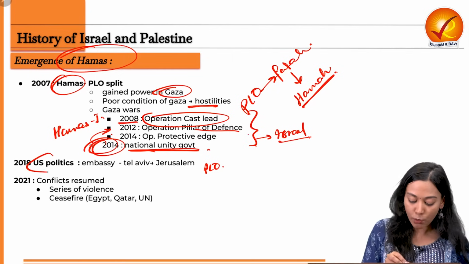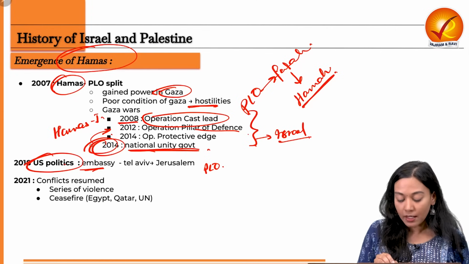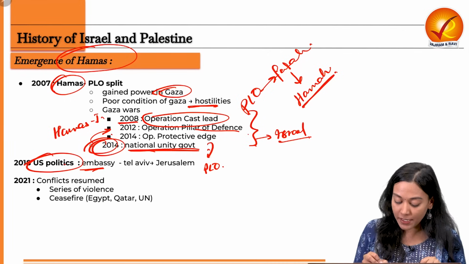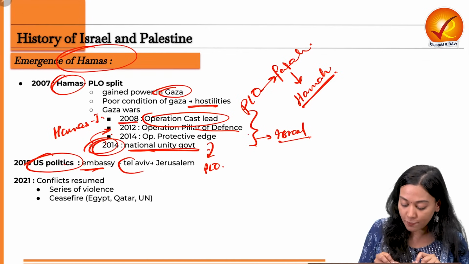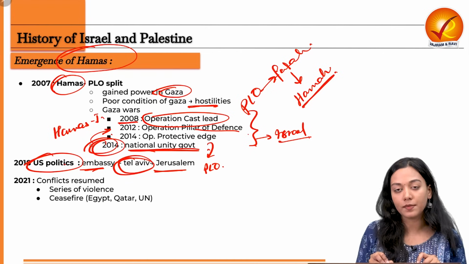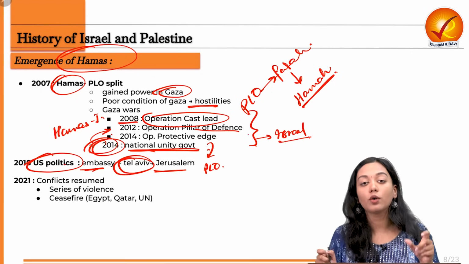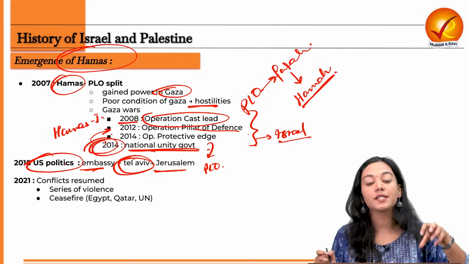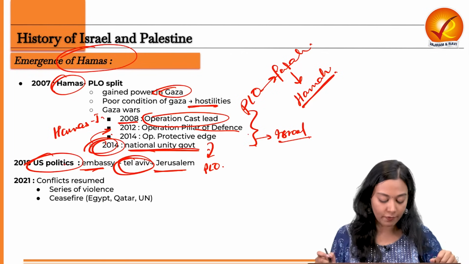Now comes the US politics. US diplomacy changed the course of the interpretation of Israel, because a peace agreement was already going on, but then the US eventually shifted its embassy from Tel Aviv to Jerusalem. This was seen by Arabs, by Palestinians, as a conquest or as a recognition by a global superpower that Jerusalem is the capital of Israel. This again offended them and again started a series of conflicts.